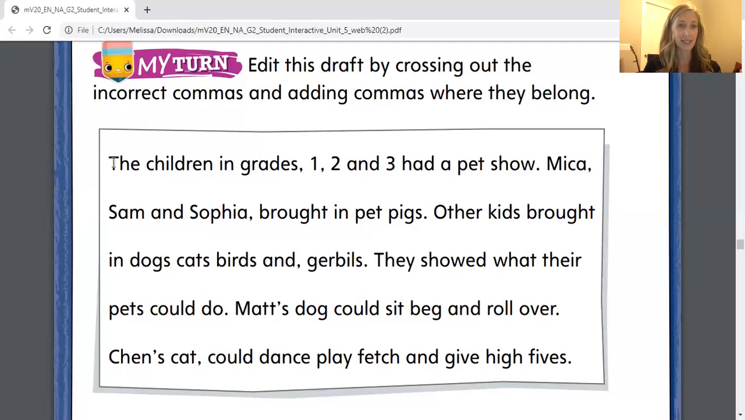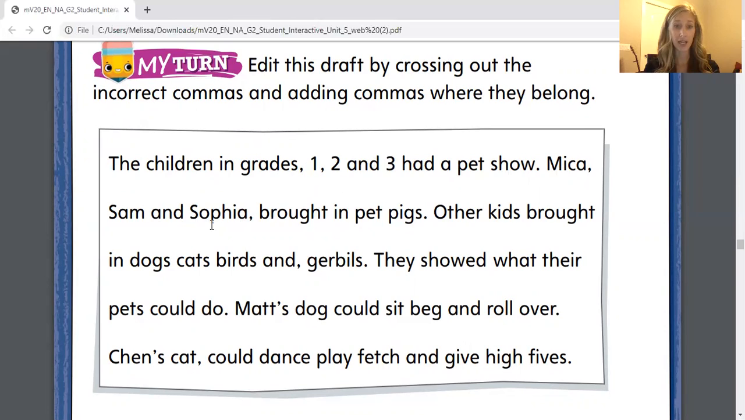So the first sentence says, the children in grades 1, 2, and 3 had a pet show. So we're listing the grades 1, 2, and 3. Do we need this first comma after grades? We really don't. We're not listing the word grades. We're actually listing the grades, grade 1, grade 2, and grade 3. So you do need your comma after 1. You need to add a comma in after 2. And do we need a comma after the word and? No, that would be a rule breaker. Let's move on to the next sentence.